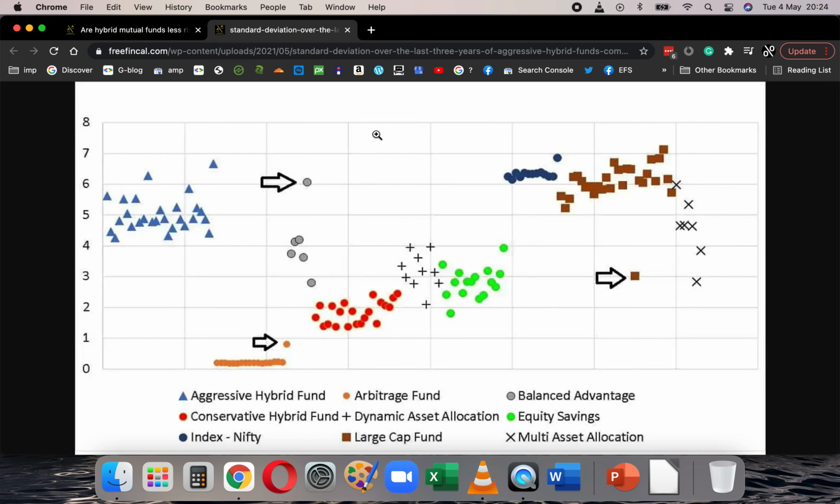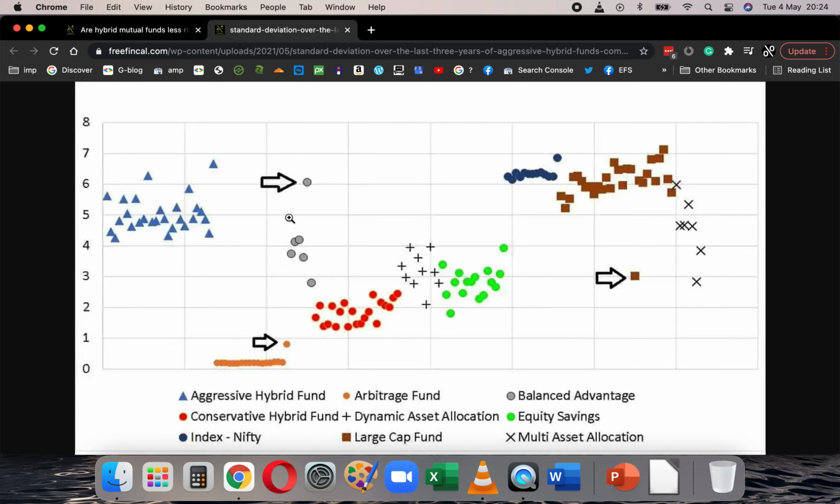And then, coming all the way to the other side, you have aggressive hybrid funds. These triangles are aggressive hybrid funds. You can notice that there's not much of a difference between the volatility of aggressive hybrid funds and equity funds. That is the reason why I keep saying don't split the equity-debt asset allocation of aggressive hybrid funds. Treat aggressive hybrid funds as pure equity funds.